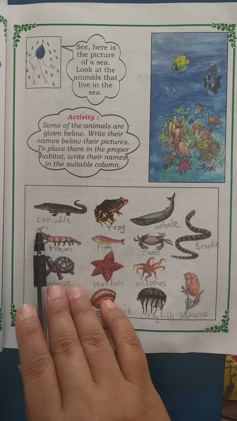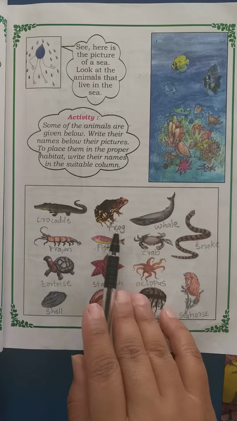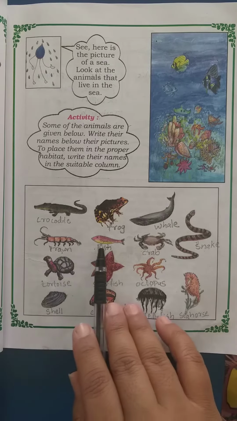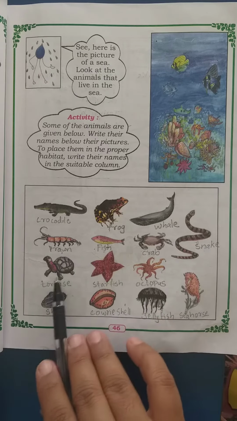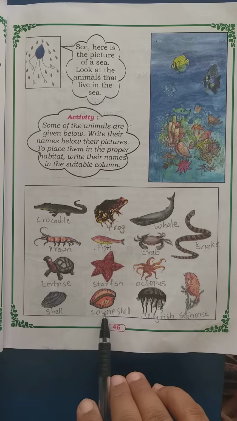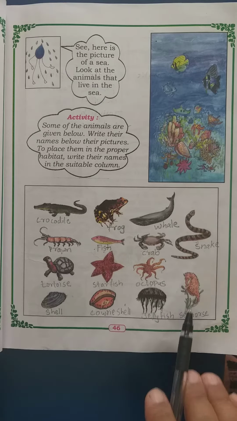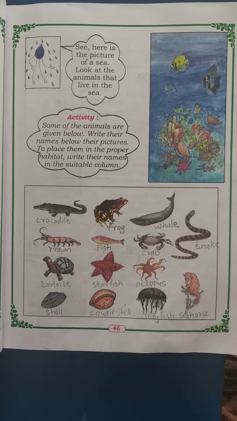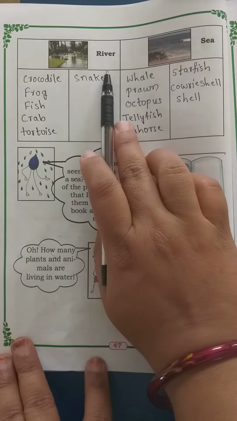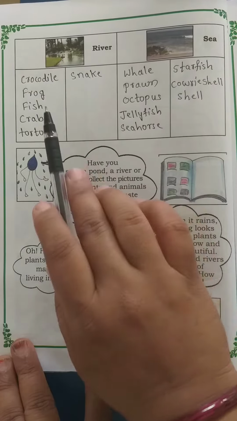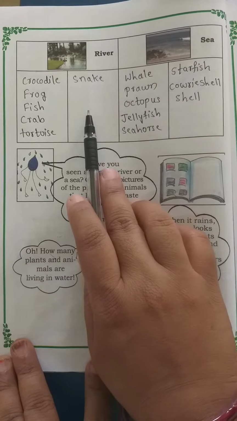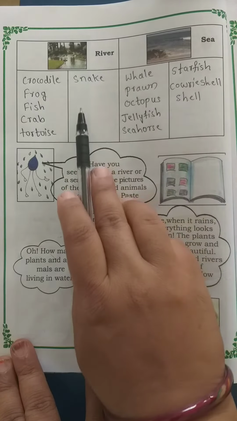It's a crocodile. I have written here crocodile, frog, whale, snake, prawn, fish, crab, tortoise, starfish, octopus, shell, cowrie shell, jellyfish and seahorse. Okay, now let us move to the activity. See here students, they have given rivers and sea. We have to separate those animals into which live in the sea and which live in the river.